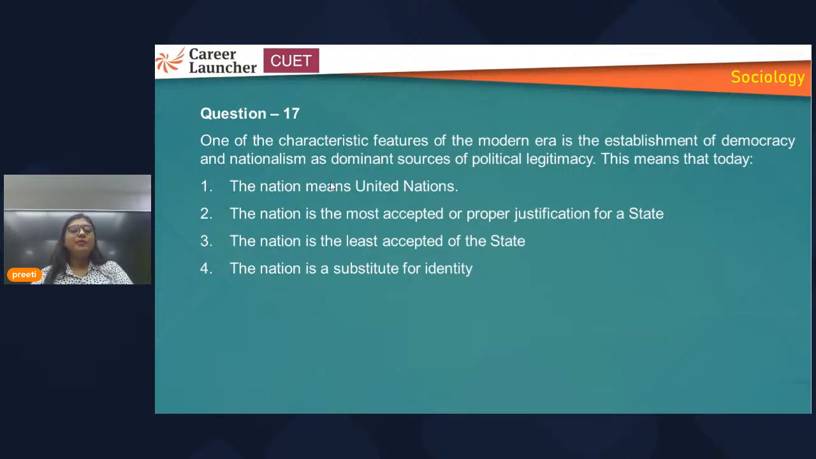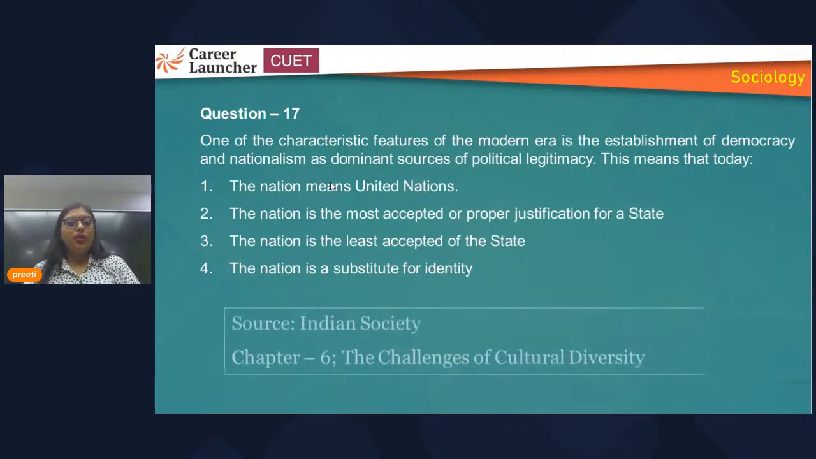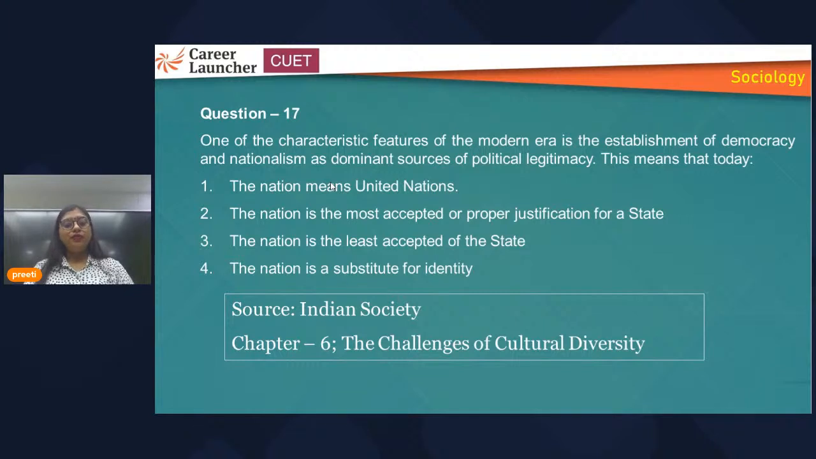Okay, so what are the options? Nation means United Nations. Nation is the most accepted or proper justification of a state. Nation is the least accepted of the state. Nation is a substitute for identity. Okay, so first we'll talk about the source. Source is challenge of cultural diversity, and on the basis of the question, what can be the answer? That is, nation is the most accepted or proper justification of a state.